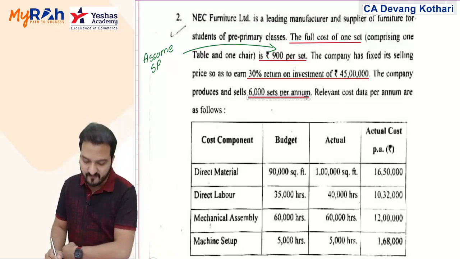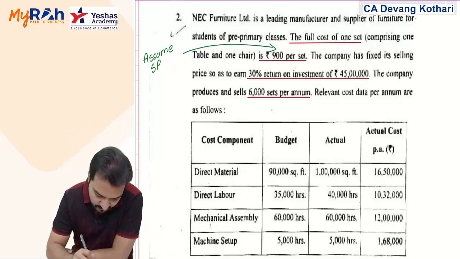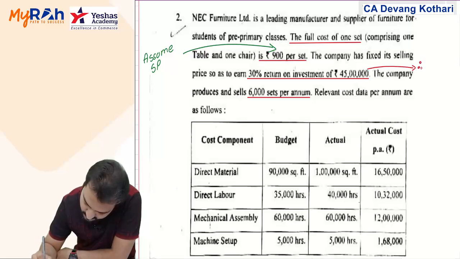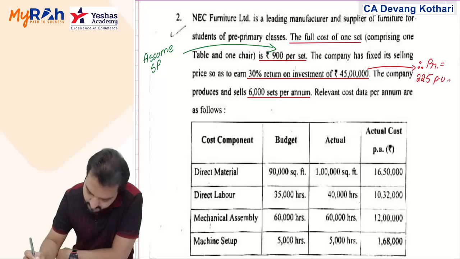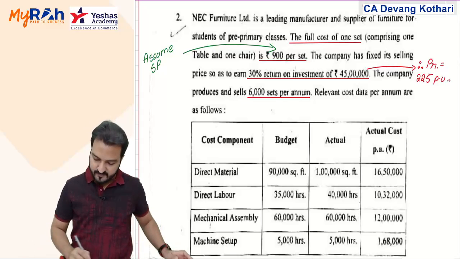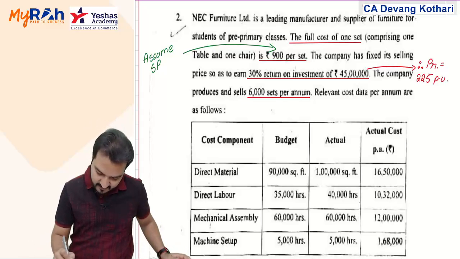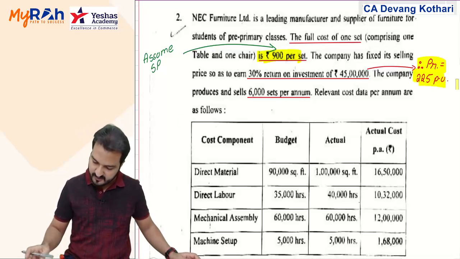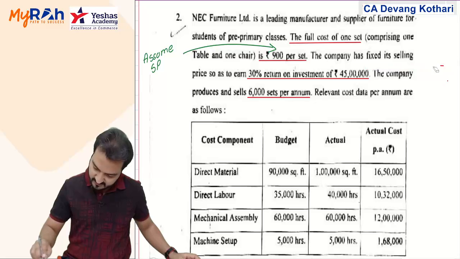So that is 225 per unit. So this works out that therefore profit is equal to 225 per unit. Now if selling price is 900 per unit, profit is 225 per unit. Let me just mention that here.